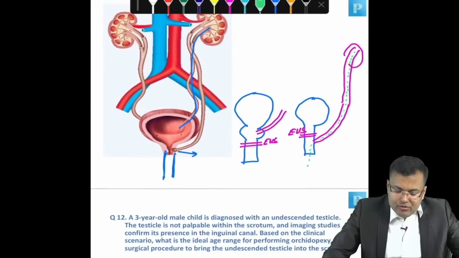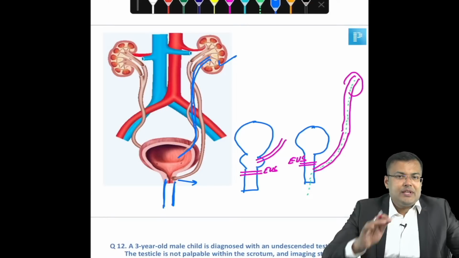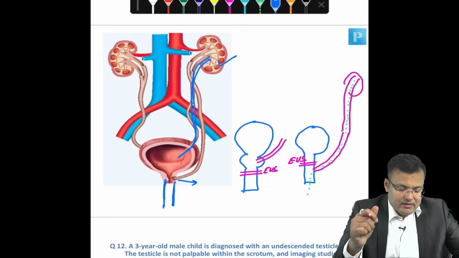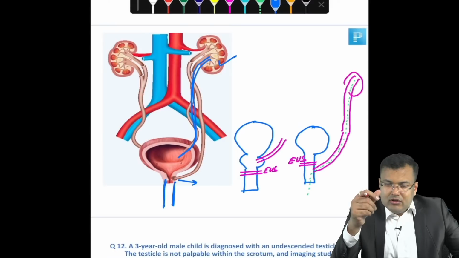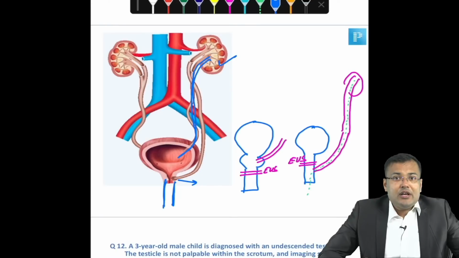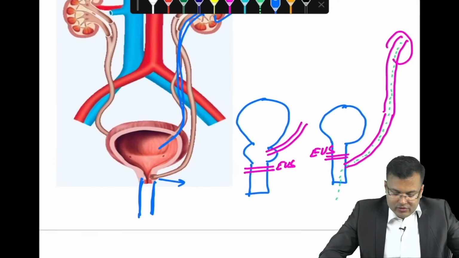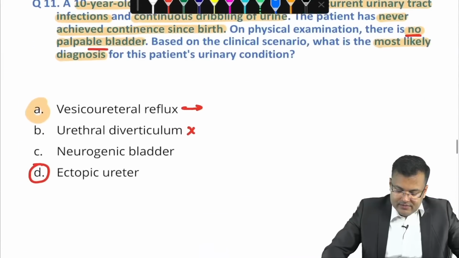And the second important point: because of the lower pole ureter, since urine is going into the bladder, the patient will have a normal voiding pattern. So the classical finding is continuous incontinence, dribbling of urine with normal voiding pattern, and it is seen in ectopic ureteric orifice.